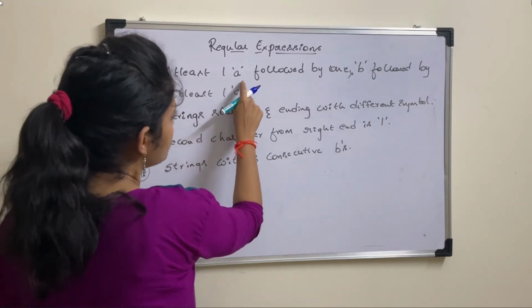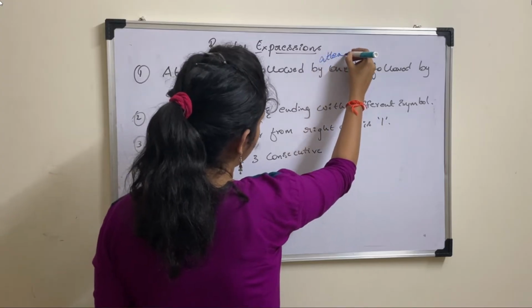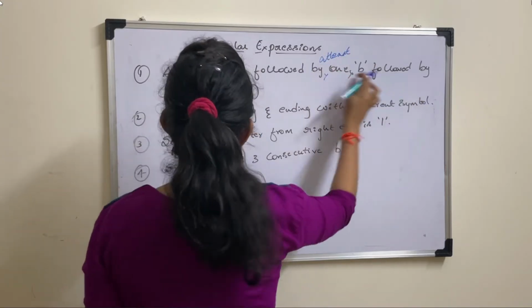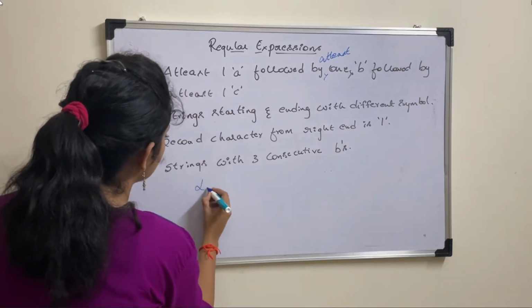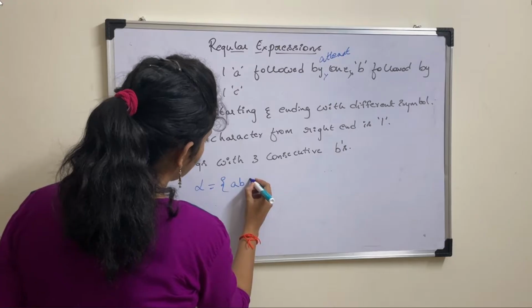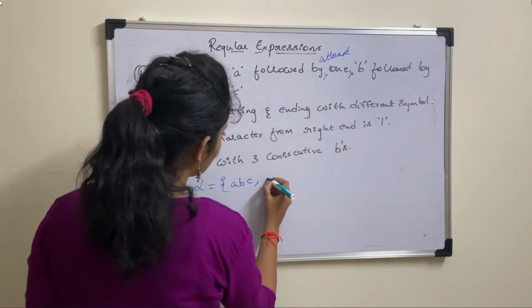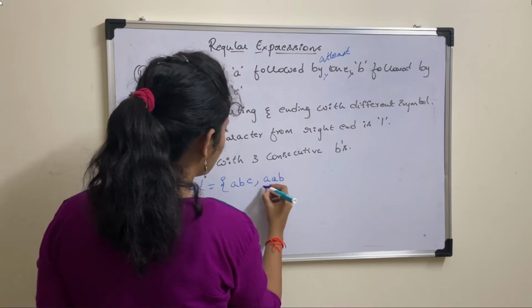The string should contain at least one A followed by at least one B followed by at least one C. So first, derive the language: at least one A followed by B followed by C. This is the minimum string. And other combinations can be, you can have any number of A's,